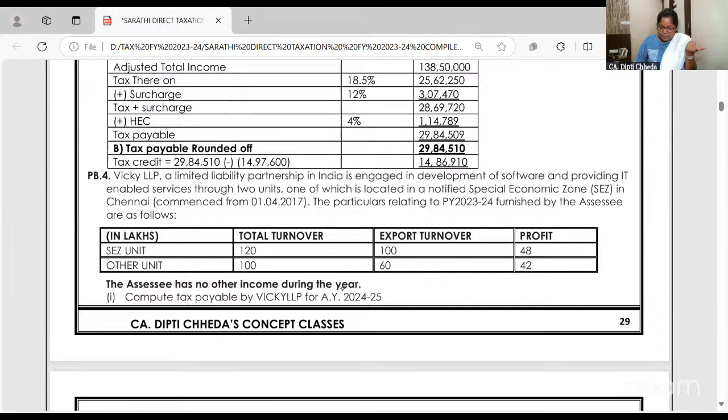This is a past exam question only. It says if it is not an LLP, calculate the tax as per slab rates. The unit is set up in 2017, which means the SEZ deduction is only 50%. And see, in this problem, there is no 35AD, and there is no ATI and all that.